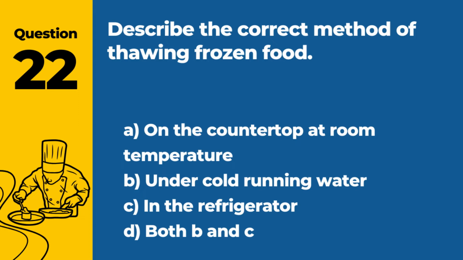Question 22. Describe the correct method of thawing frozen food. A. On the countertop at room temperature. B. Under cold running water. C. In the refrigerator. D. Both B and C. Answer D. Both B and C. Thawing frozen food under cold running water or in the refrigerator are safe methods.